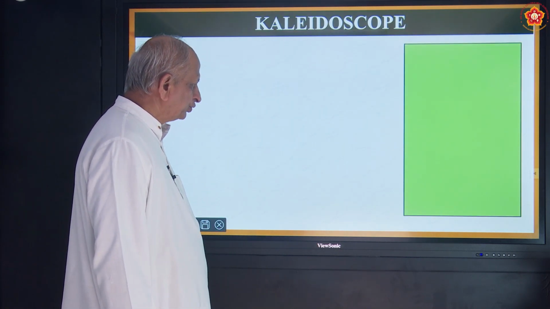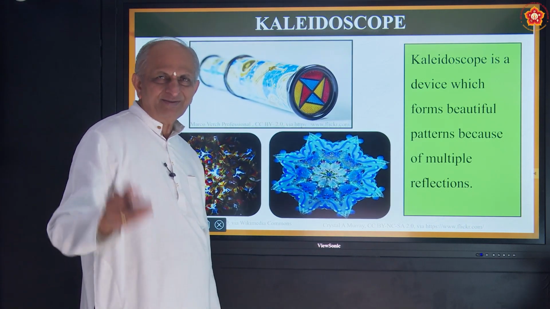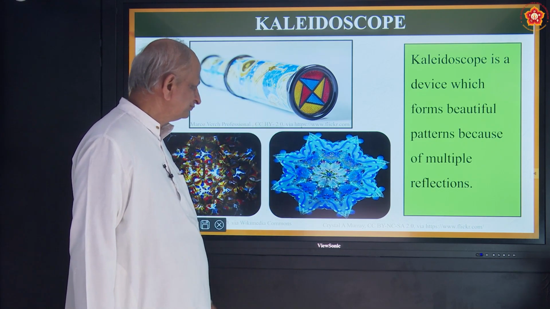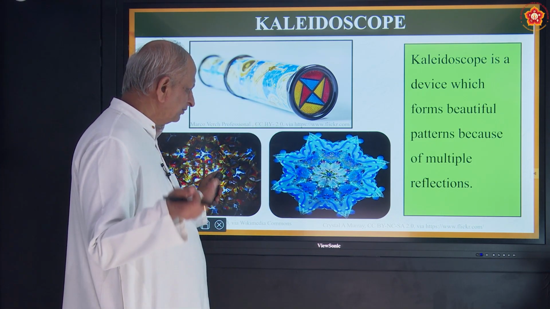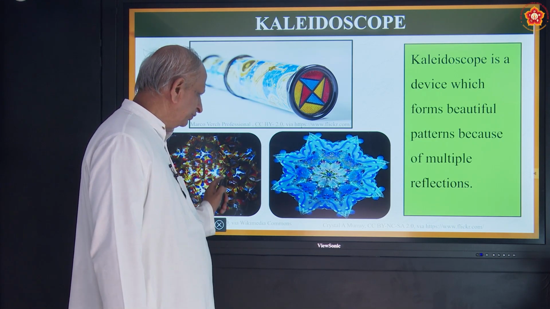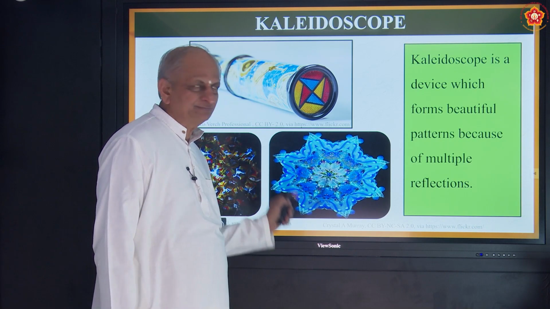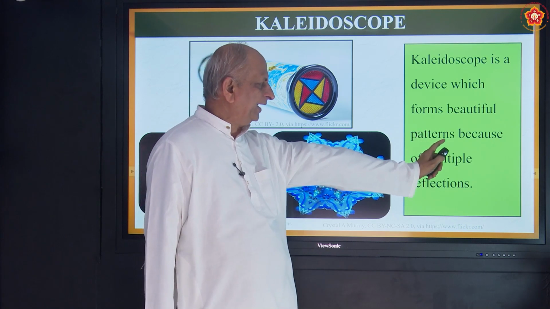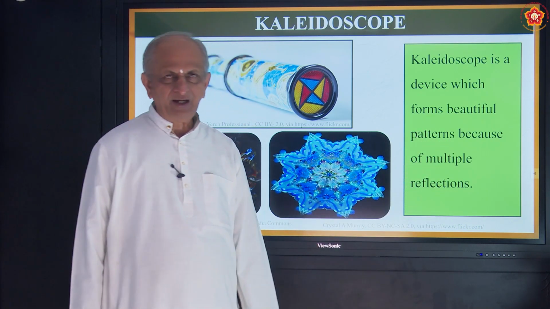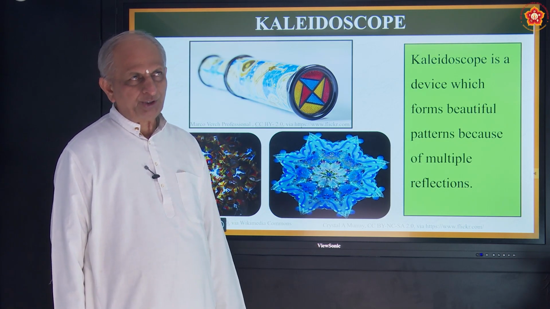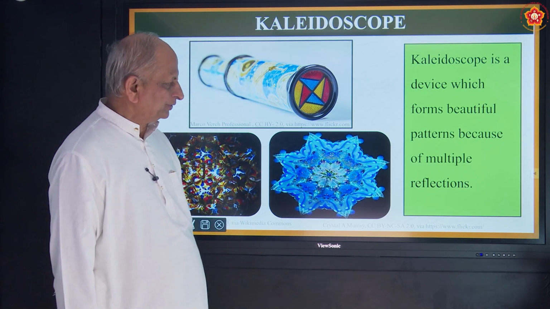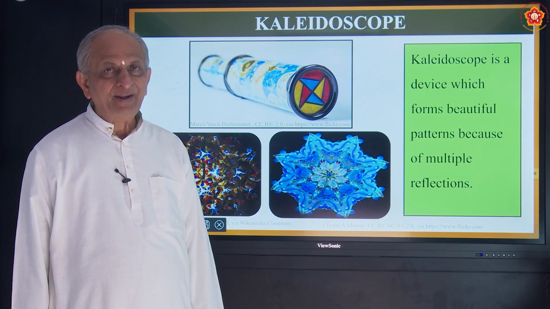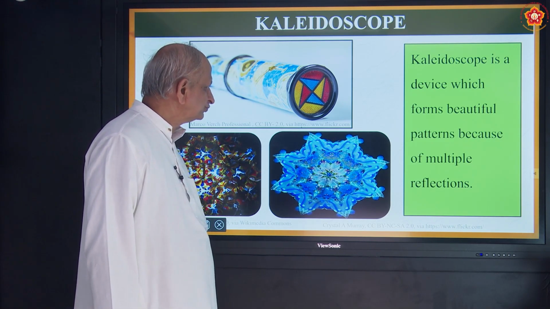First one is, what is a kaleidoscope? How many have seen it? Okay, some of you might have seen it, correct? So this is a kaleidoscope. These are the bangles or any colored glass material you are using. These are different designs. So what is a kaleidoscope? It is a device which forms beautiful patterns because of multiple reflection. So it is based on the property of multiple reflection. For reflection, what do we want? We want mirrors. How to keep the mirrors? We will see one by one.